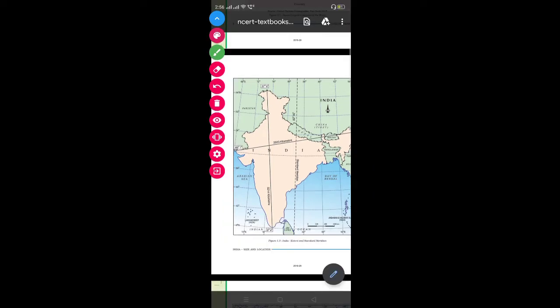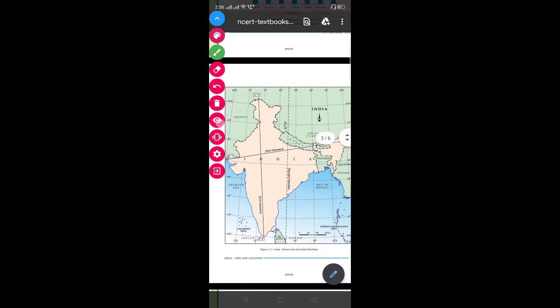Now let us talk about the latitudinal and longitudinal extent of India. Here you will see, children, that the maximum latitudinal extent is from 68 degree 7 minutes in the west to 97 degree 25 minutes in the east. So this is the maximum extension in latitude, and now we will also know the longitudinal extent, which lies from 8 degree 4 minutes east to 37 degrees 6 minutes east. So this is the latitudinal and longitudinal extent of India.